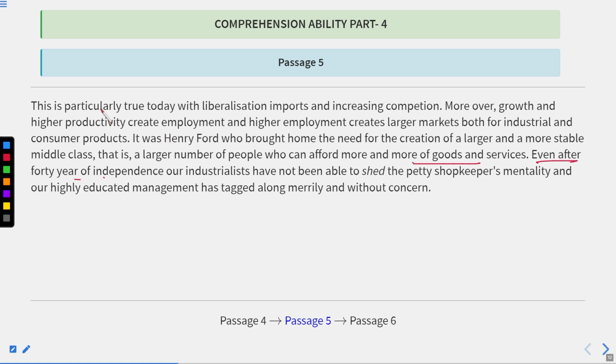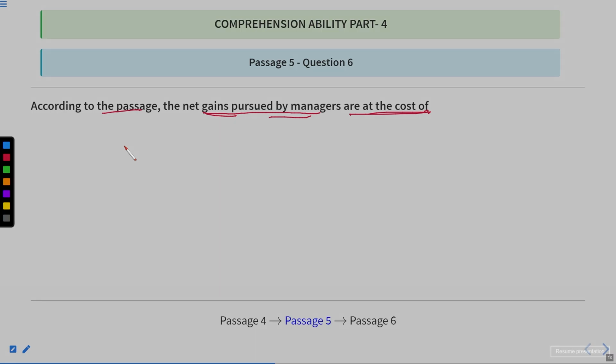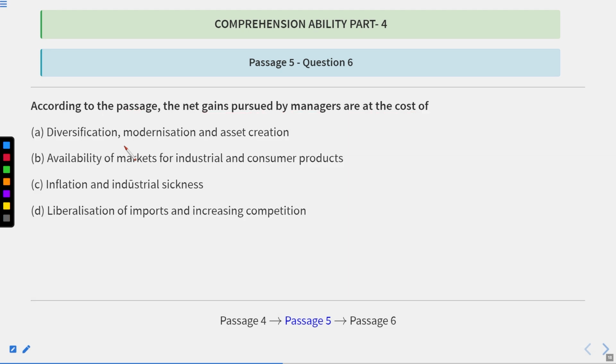According to this line that we have read, today liberalization, increased competition, more growth and increased productivity create markets for industrial and consumer products. So according to this line, that answer is absolutely correct. So 18, here the correct answer is A.